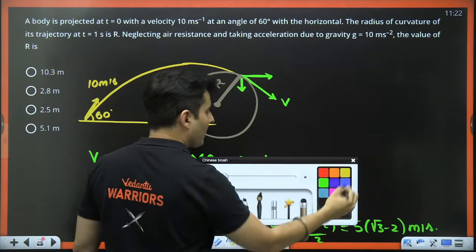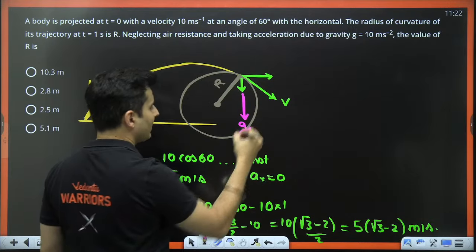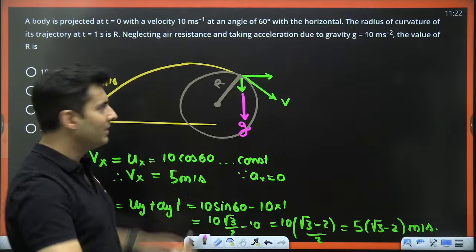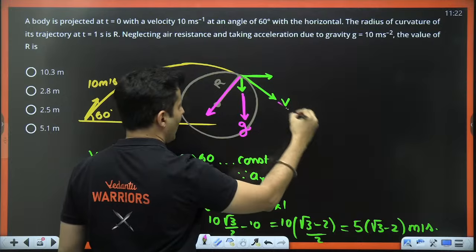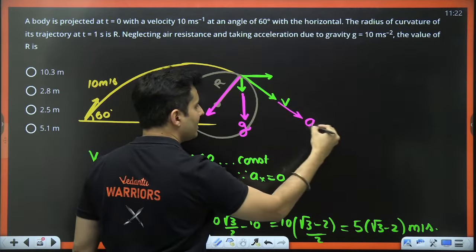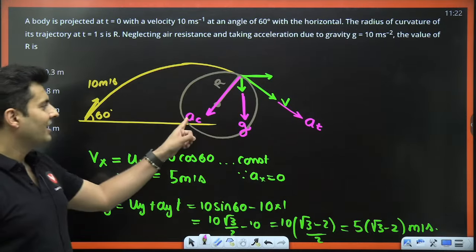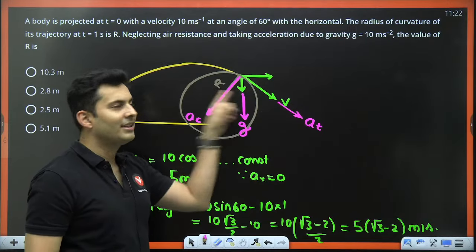Think about it. It will have acceleration due to gravity like this. That acceleration will have two components, one here and one over here. This part is like the tangential acceleration. This part is like the centripetal acceleration. And we know centripetal acceleration is related to the velocity and the radius.